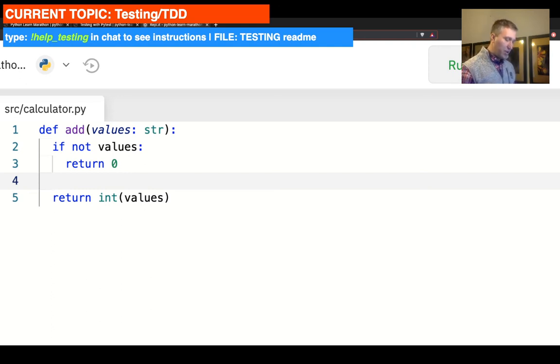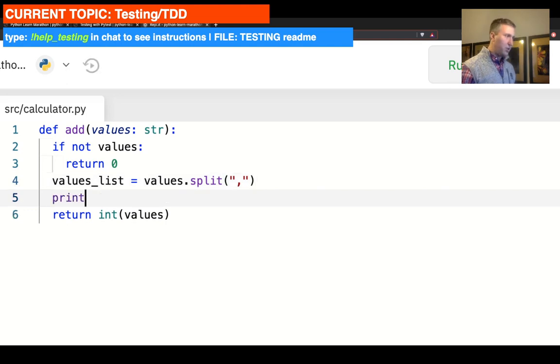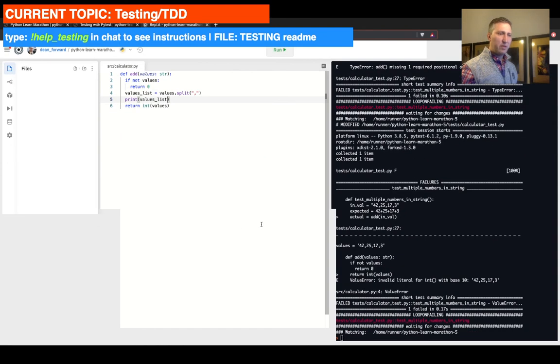So let's go like values list, score list, right? Just something like that to be a little bit clearer for us. And we're going to go values.split, and we're going to split it on comma. Let's do print just to see what comes out of it. Let's see if this plays out for us. Trying to remember if it's actually going to print.